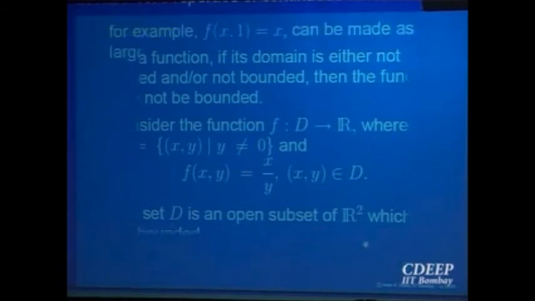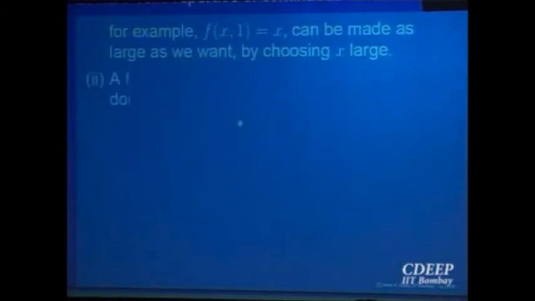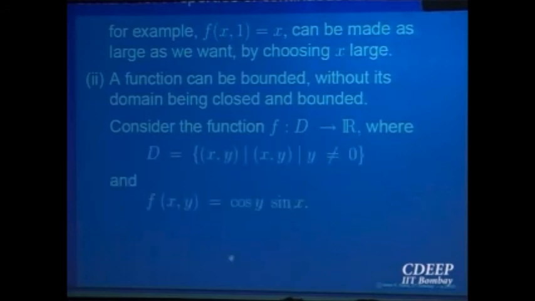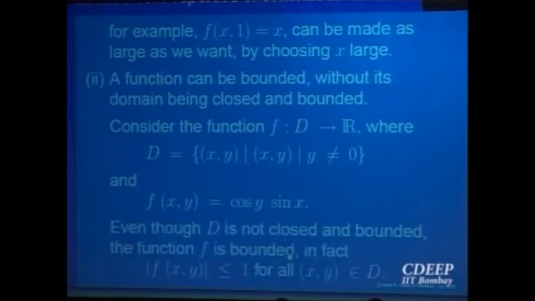Y-axis is removed, sorry. Okay, so this is not bounded. As I have already said, it could be a constant function, for example, or a function like this. The domain is not closed bounded, but still a function, say a trigonometric function or a constant function, will do the job. A constant function will be continuous as well as bounded.